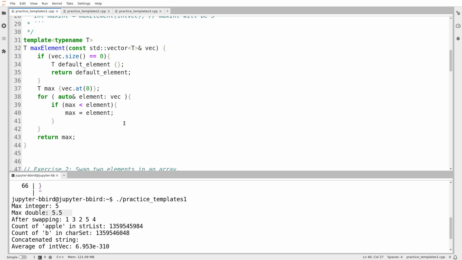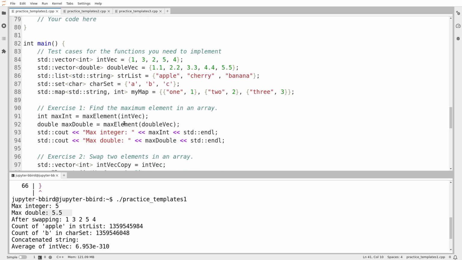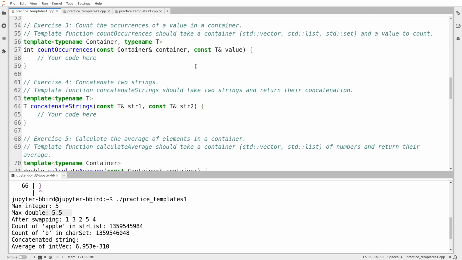Even if you can justify them, you want to still avoid making assumptions. So I'm going to call max element complete. I haven't done the same rigorous testing I would have done earlier in this course, but that's because, just like with a lot of our recent exercises, this is mostly a syntax exercise. We're making sure we can write templates, not necessarily that we can write the max of a vector operation, because we've already done that. What's next?